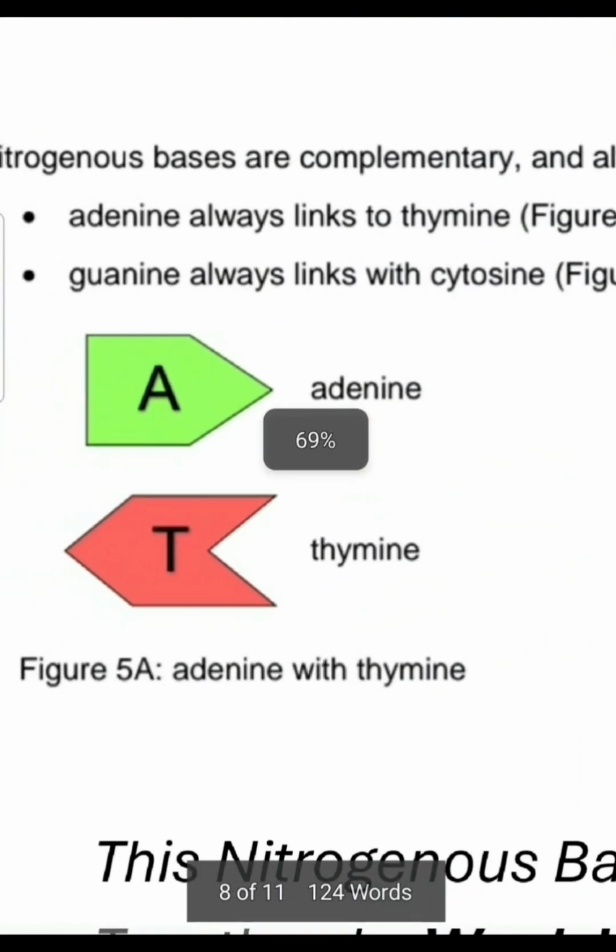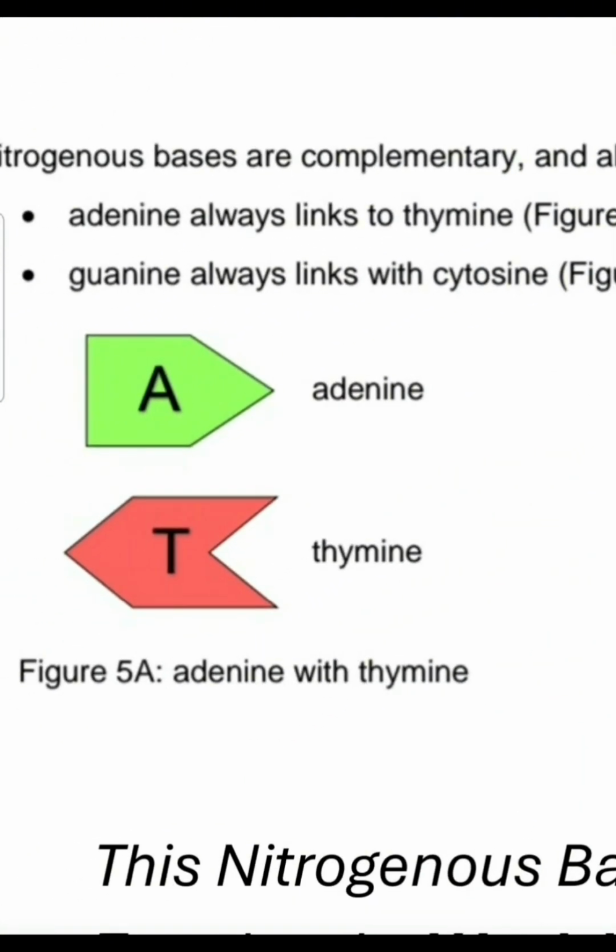Then for thymine, I know that this is not a tail, this is definitely not a tail. But you can just think of it as a tail, and tail starts with T, and thymine also starts with T. So whenever you see something like this, you can just think of it as a tail, and that would be thymine, right?